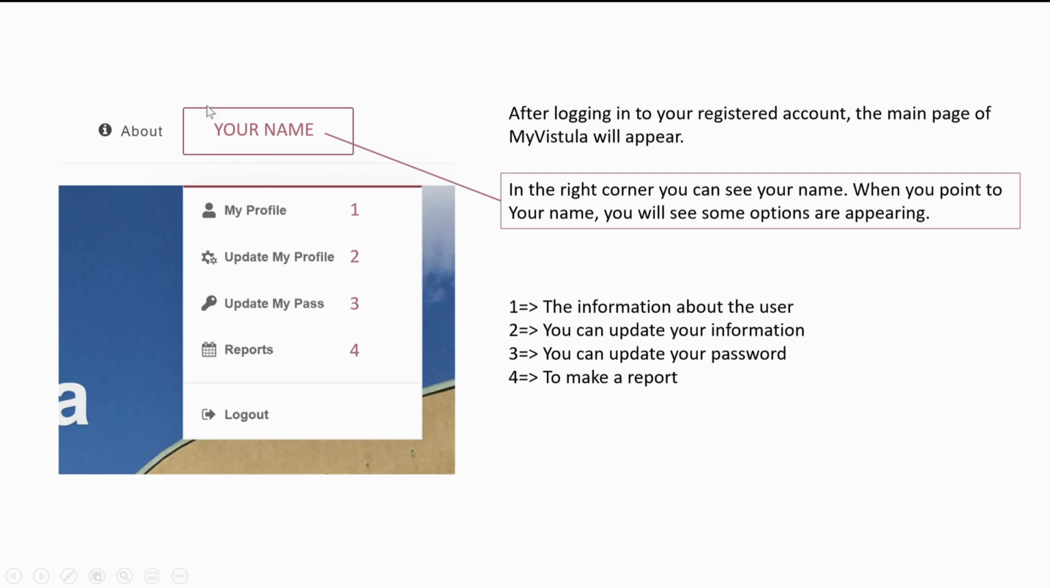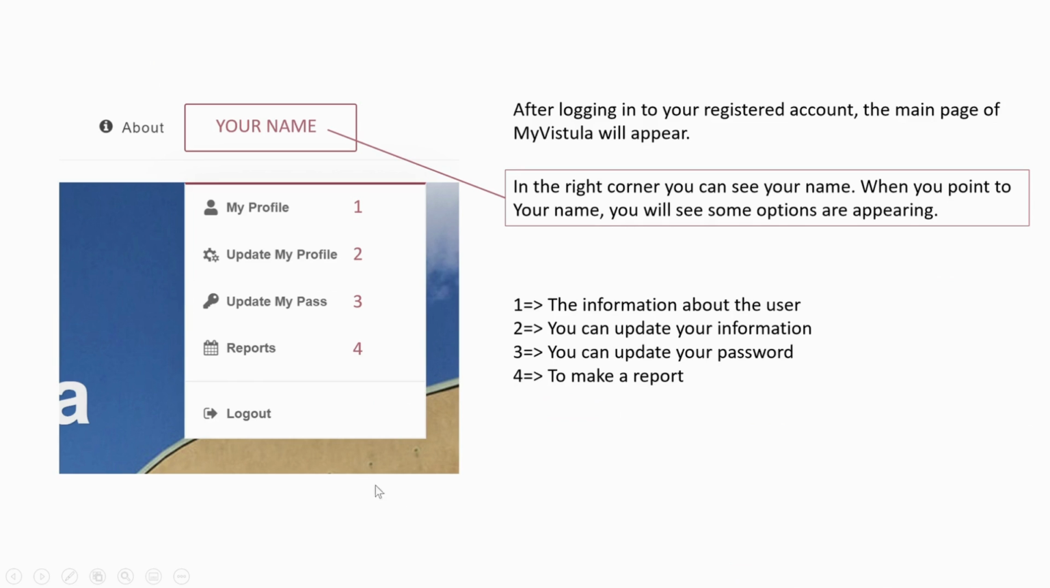When you register, your name will appear in the right corner, and when you click on your name, you will see my profile. It is the information about you: your name, your number, your email address, your register date. Later you can update some information about your profile, and you can update your password.